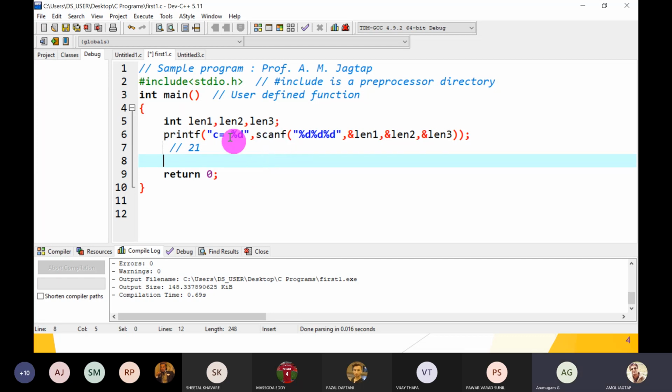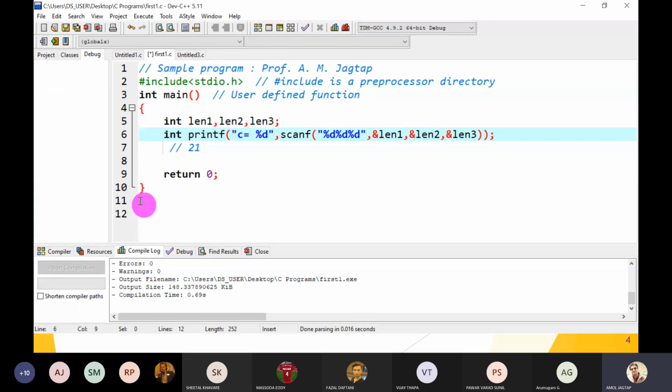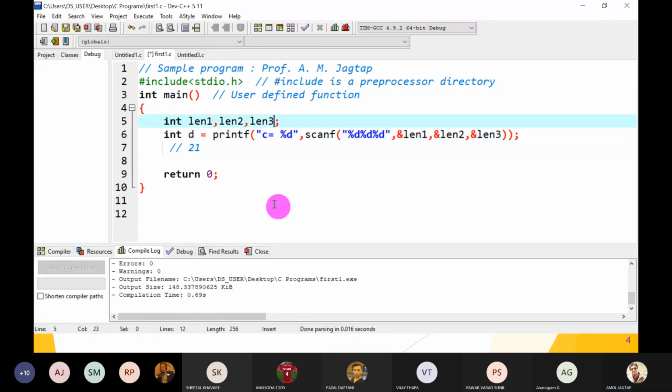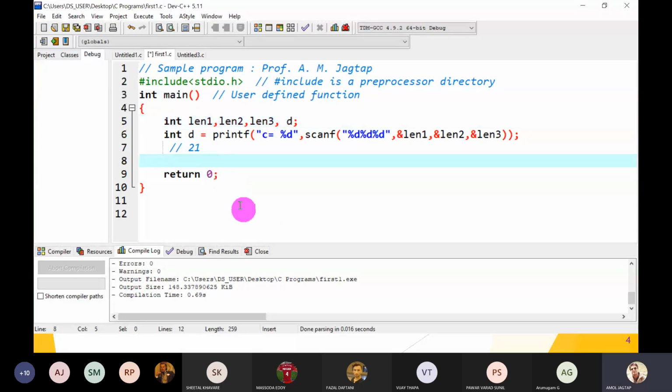Repeat one time. Okay. So the printf function's return type is integer. Now tell me, if I write int d, here I am declaring the variable d, and again I write printf d is equal to %d, comma d.